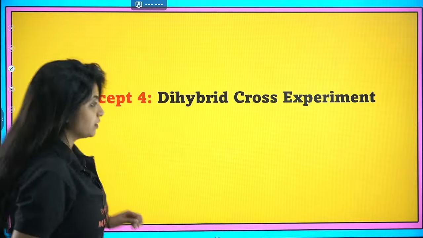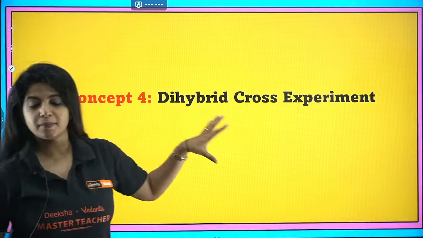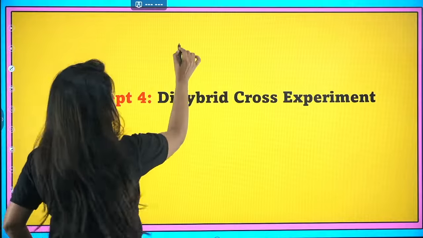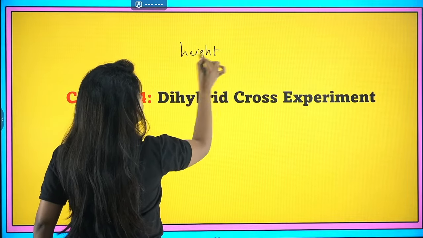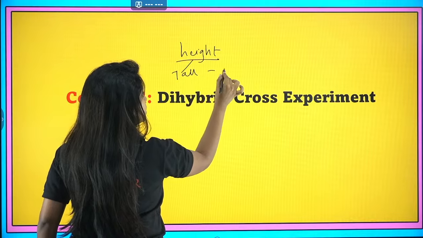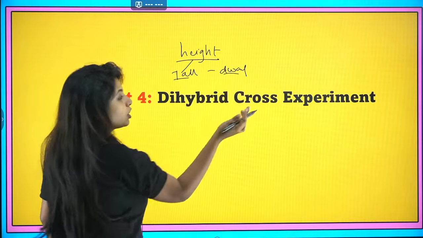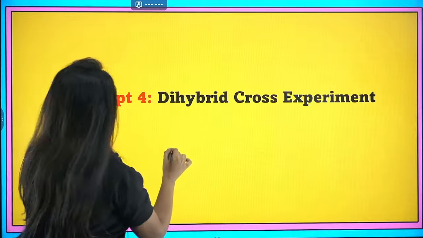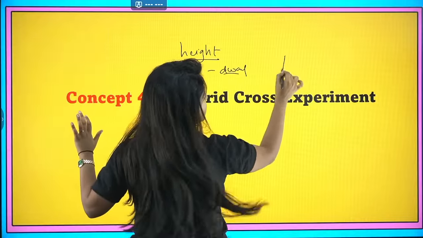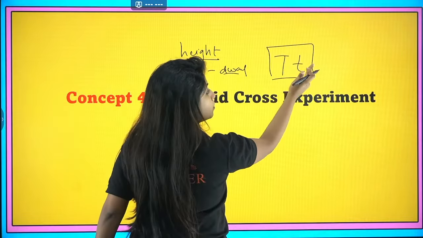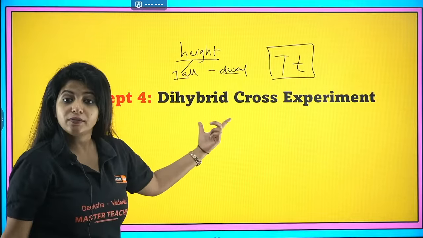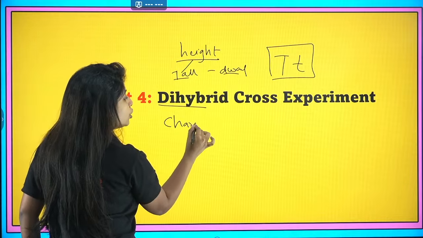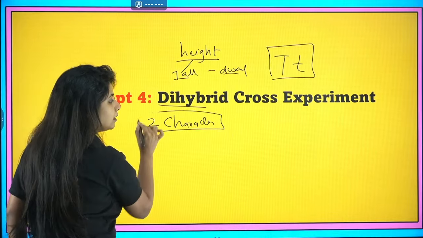So I'll go ahead. Subhash gave me a thumbs up. What do you mean by a dihybrid cross? Until now, we were just considering one trait, one character, and that was height. And in height, we spoke about two traits, one is tall and the other one is dwarf, right? When we cross plants and get something like this, we say it's a monohybrid, since both the alleles are going to be different. Now when we talk about a dihybrid cross, we are not going to study just one character, but we will see two characters at once.